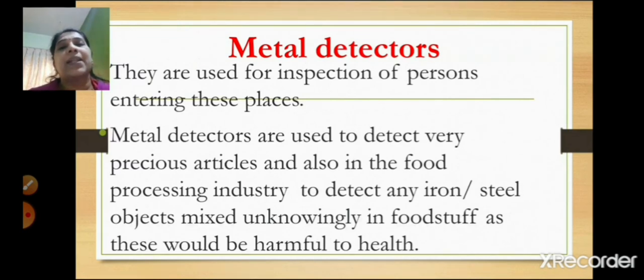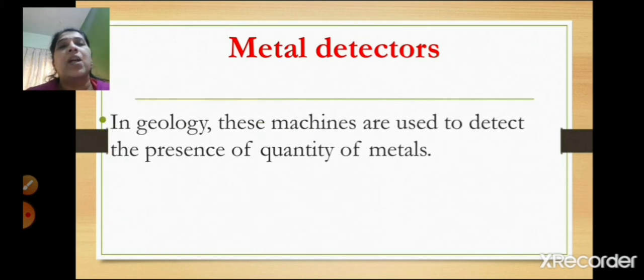That time these metal detectors are used, because if these iron or steel objects get mixed with the food and we consume it, it will be harmful to our health, right? In geology, these machines are used to detect the presence and quantity of metals. So these are the functions of metal detectors.